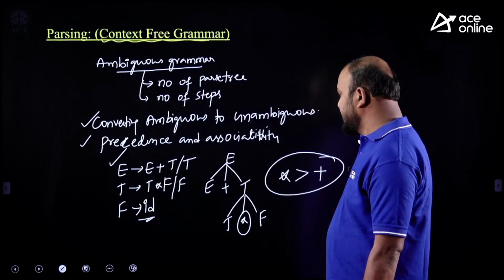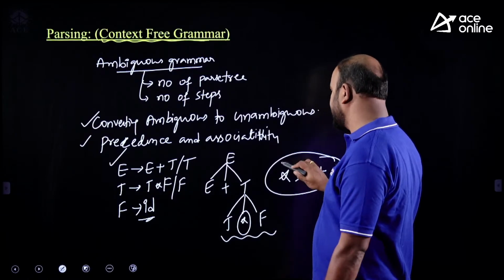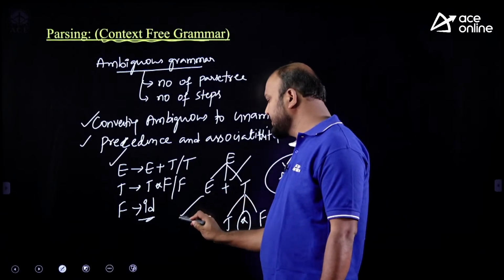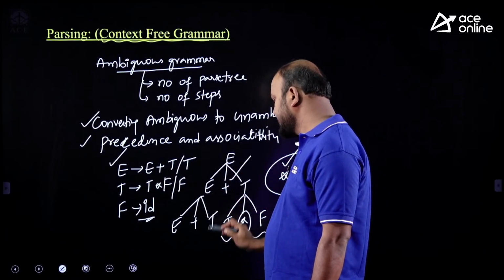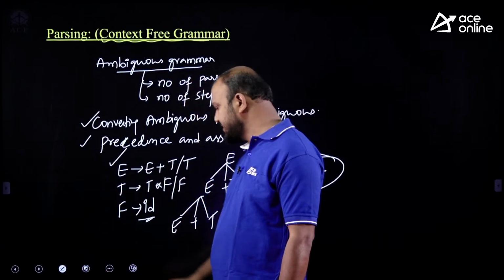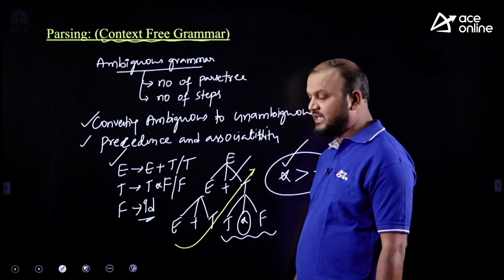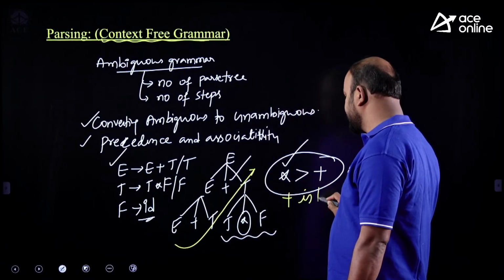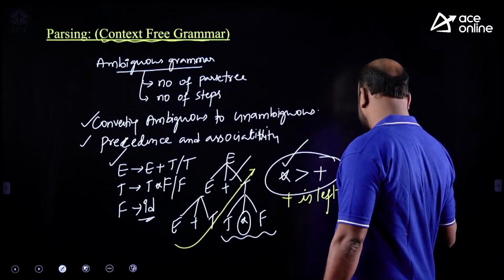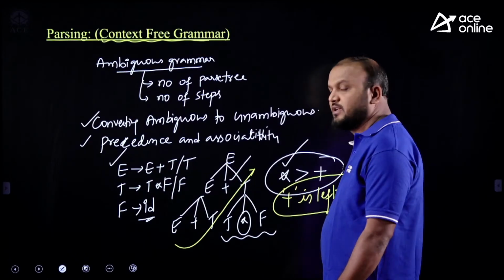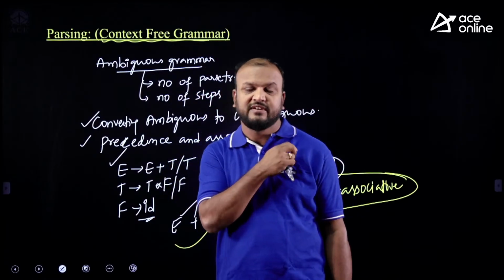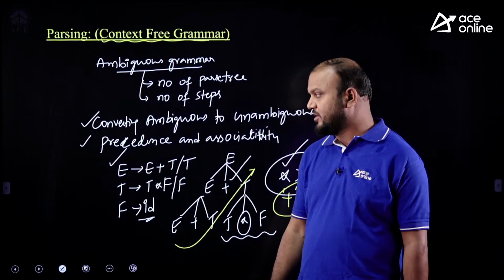It means the operator that appears in the bottom of the tree has higher precedence, and the one on top of the tree has lower precedence. When you go with E tends to E plus T one more time, it is skewing to the left. If it is skewing to the left, how is the tree going to be evaluated? The tree is going to be evaluated from left to right. Then we can call that plus is left associative. We also call these left recursive grammars. Questions were asked on precedence and associativity. It is important. Please focus more on it.